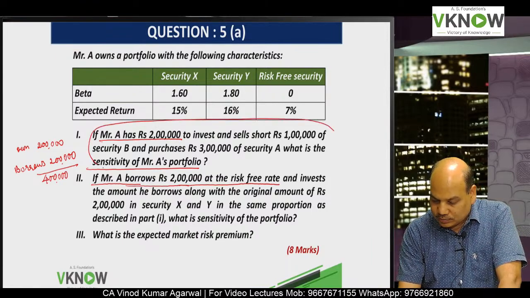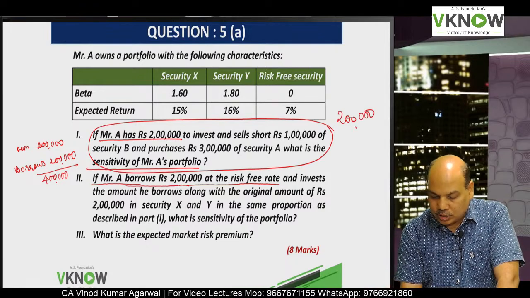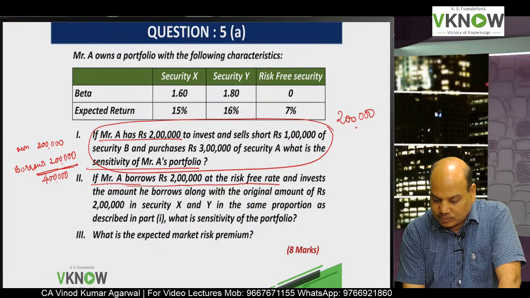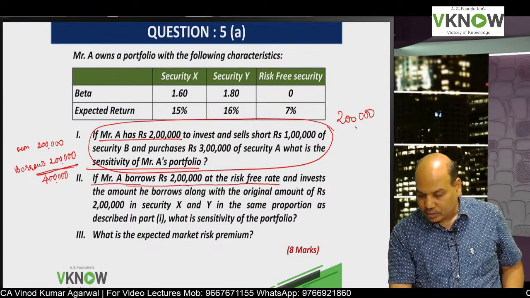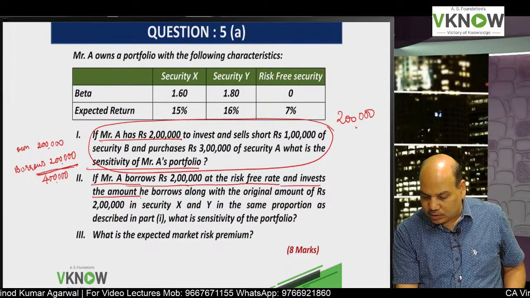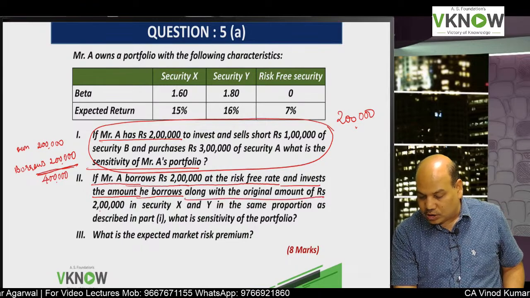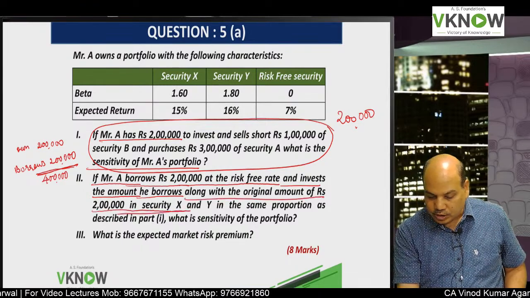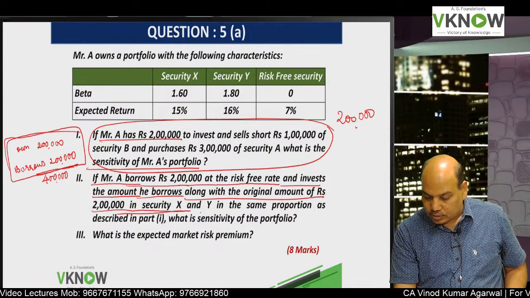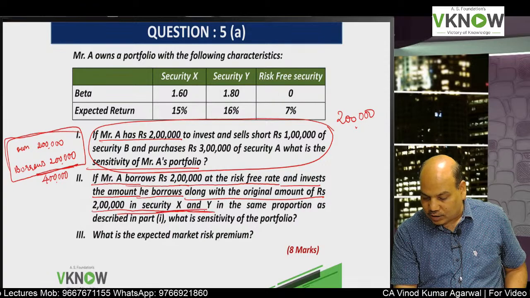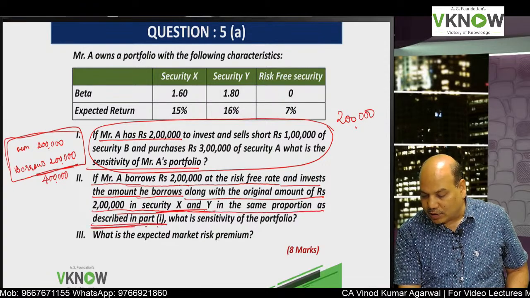Earlier in this question, he had own fund of 2 lakh. Now before short selling B, he has a total of 4 lakh rupees in his pocket: he invests the amount he borrows along with the original amount of 2 lakh. So the total is 4 lakh, in securities X and Y in the same proportion as described in part 1.